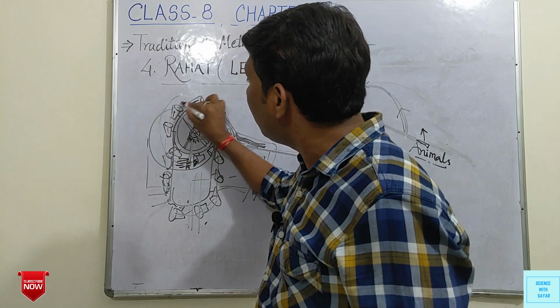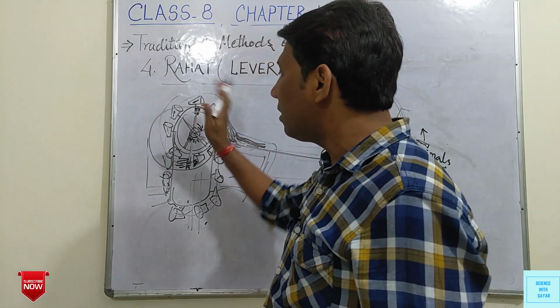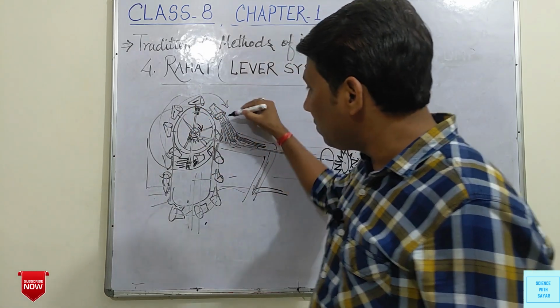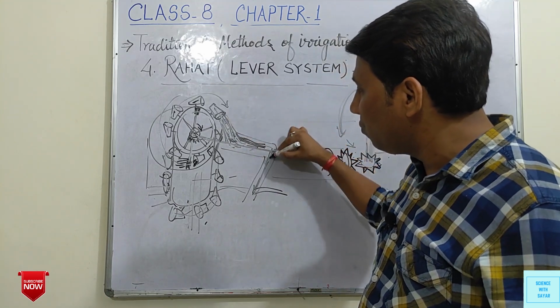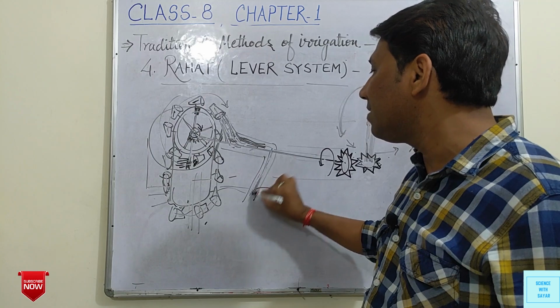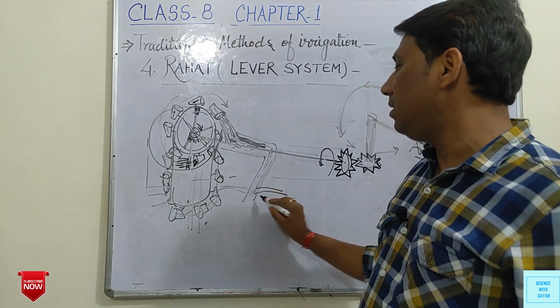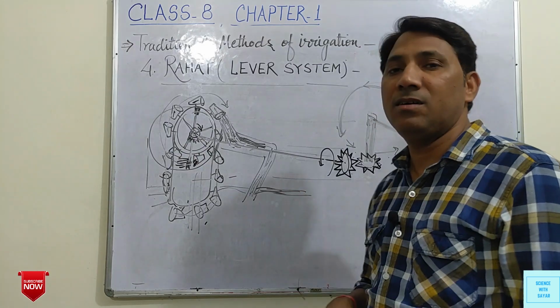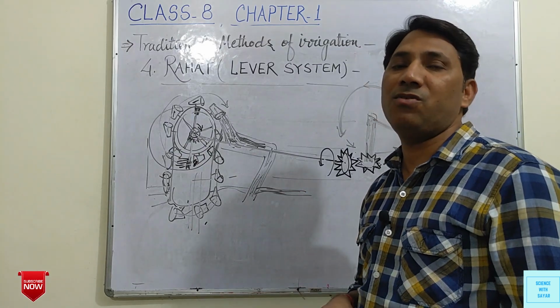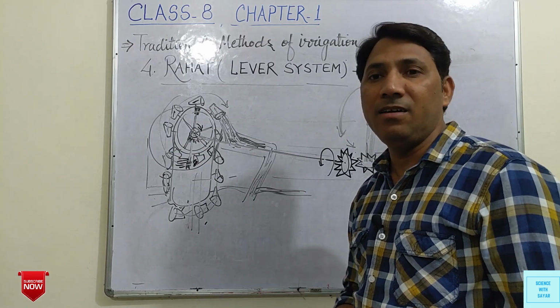And when these buckets come here, they are tilted slightly, due to which the water is emptied from the bucket into these systems, and from this the water is distributed to the small parts of the field.